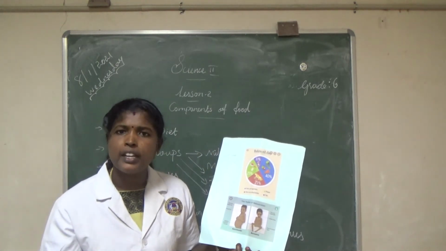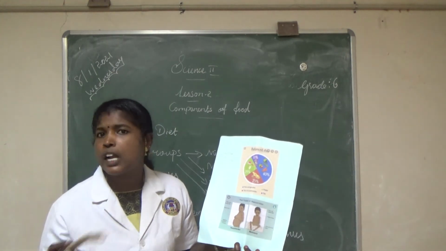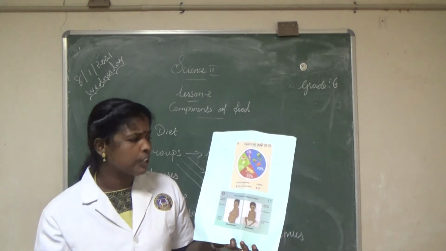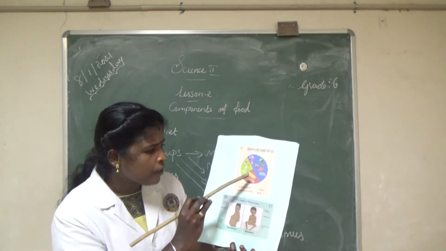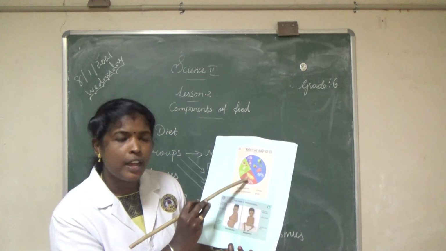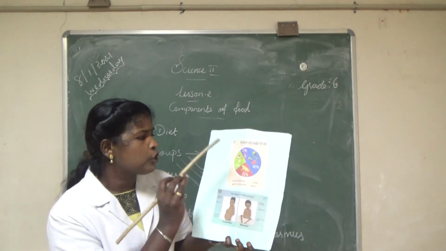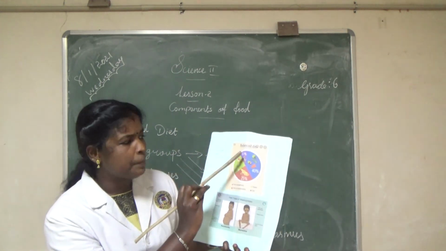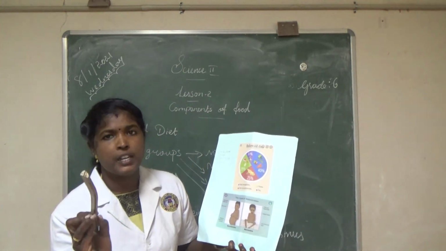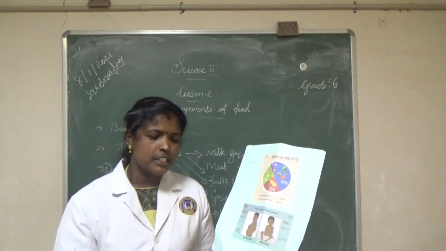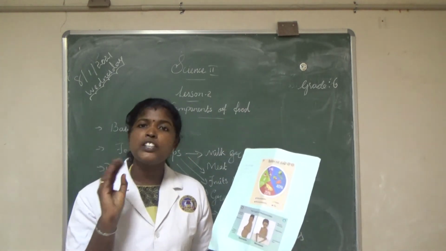These food groups contain all types of nutrients. You need 25% carbohydrate rich food, 25% protein, 10% fat and 40% vitamins and minerals. Are you clear? Then next, deficiency diseases.